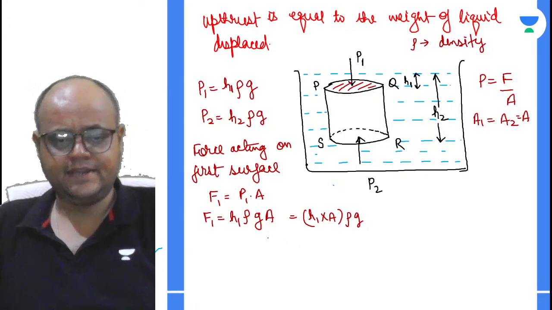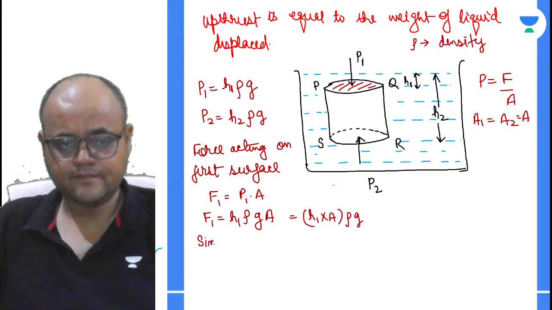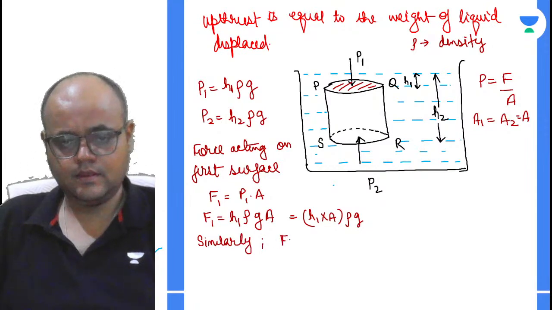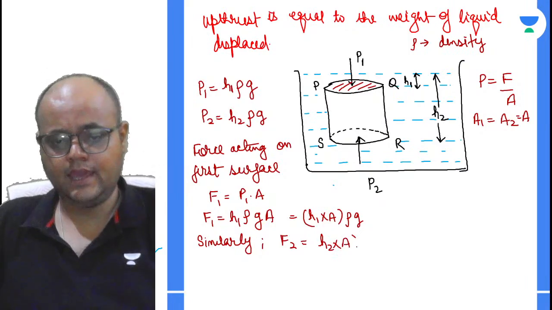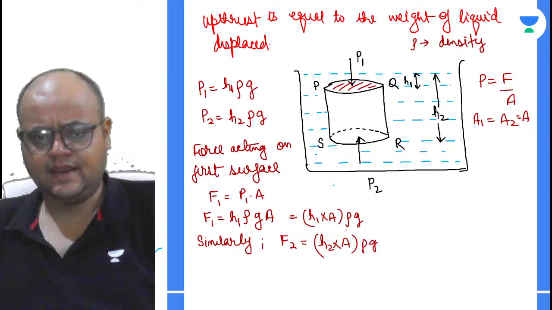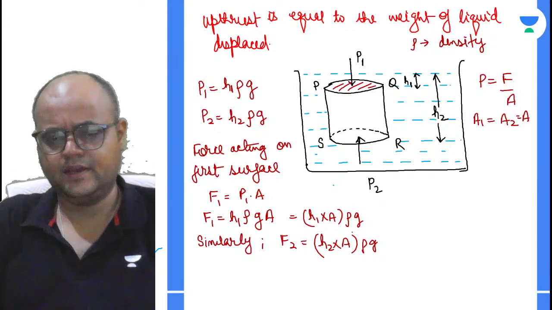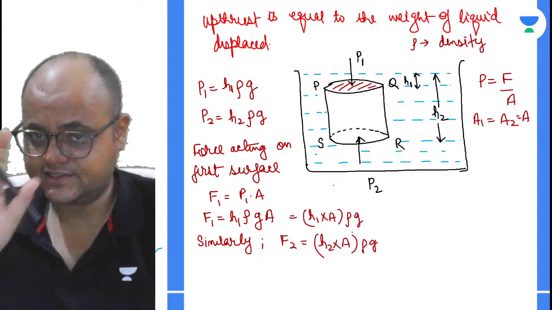Similarly, you can write the value of F2 as well. Similarly, the value of F2 will be H2 into A into rho into G. Yes? जैसे मैंने H1 निकाला है वैसे ही मैं H2 निकाल सकता हूँ. I hope you are getting my point. Now we have to find upthrust. ध्यान से समझिएगा.